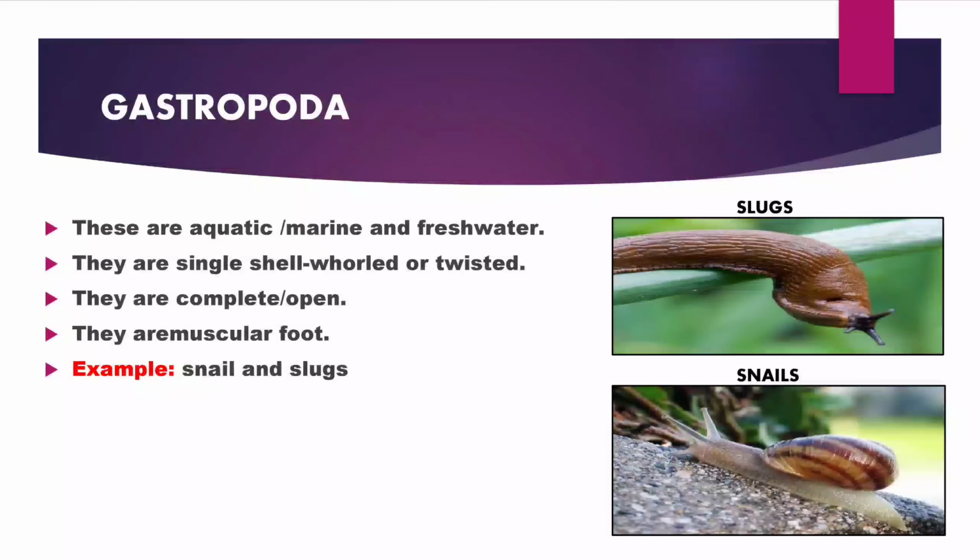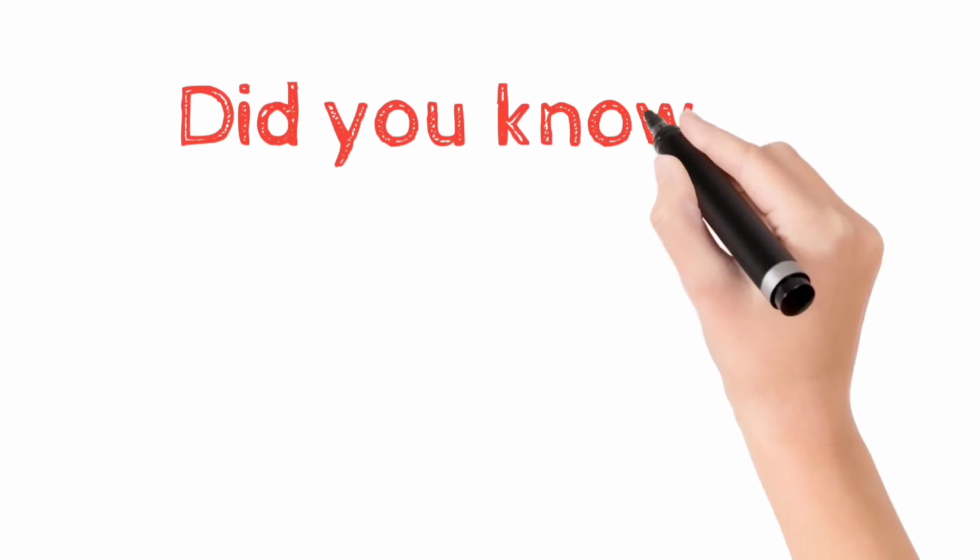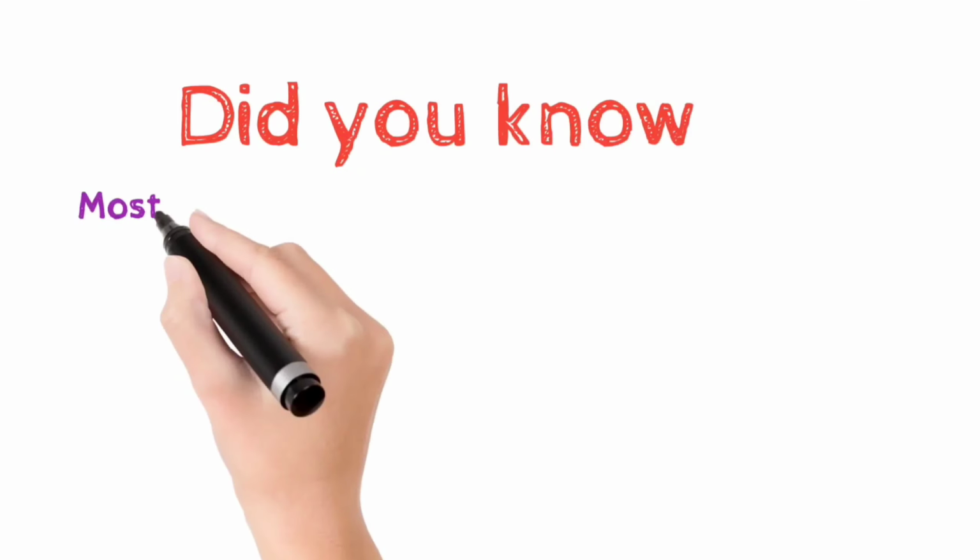Seventh, Gastropoda. These mostly live in aquatic habitats, both marine and freshwater. They have a single shell, coiled or twisted. They have a complete or open type of circulatory system. They use a muscular foot for movement. Examples: snails and slugs.